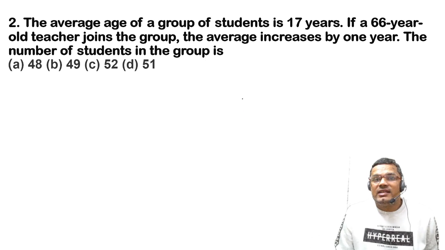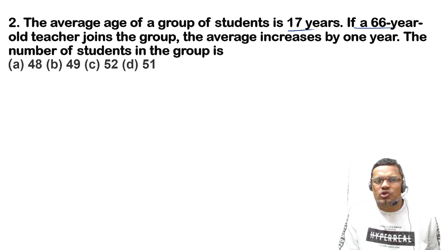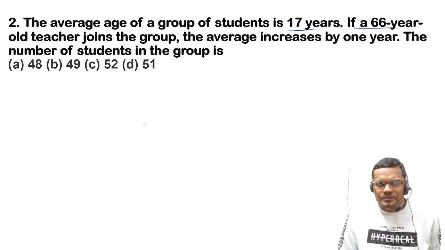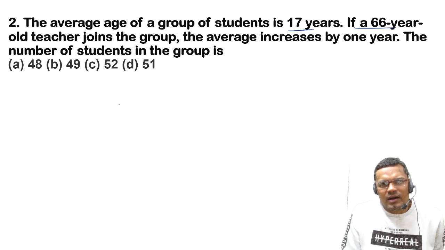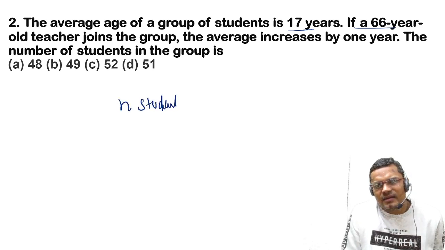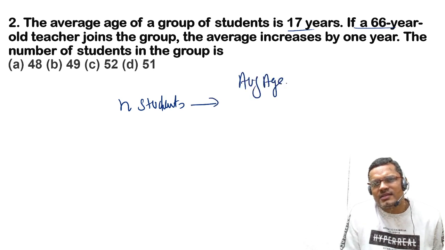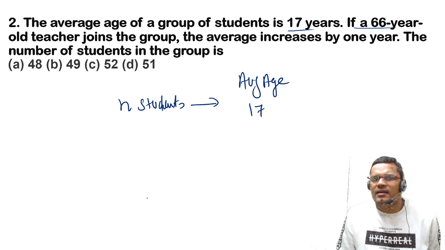Now, the average age of a group of students is 17 years. If a 66-year-old teacher joins the group, so a group has n number of students. Let us suppose n students are there, whose average age is 17, right?